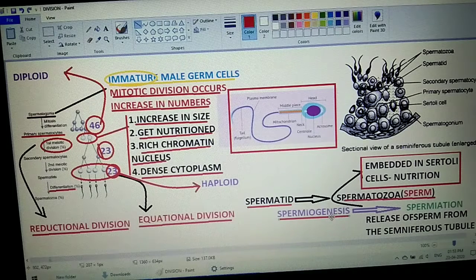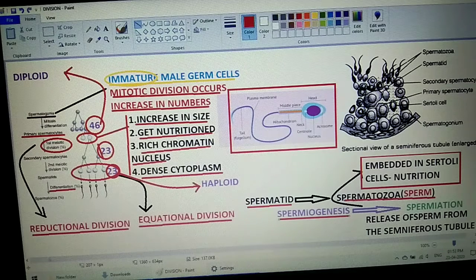This is the term that I was talking about. We will be studying it in detail. Spermiogenesis is what? It is the complete formation and transformation of spermatid into the spermatozoa through the process of differentiation. Now students, when this particular thing occurs, it leads to another process.